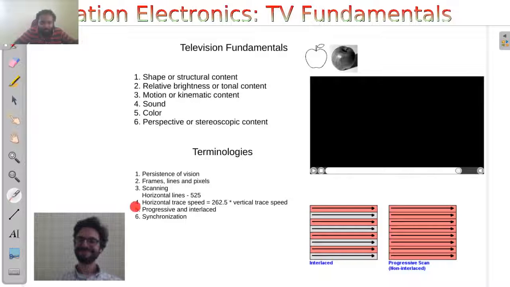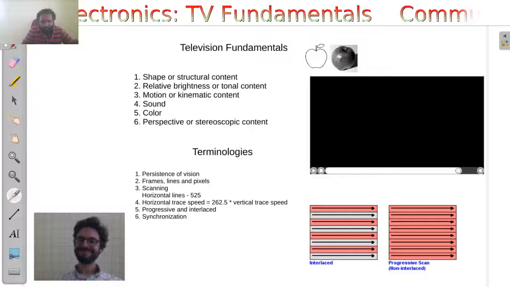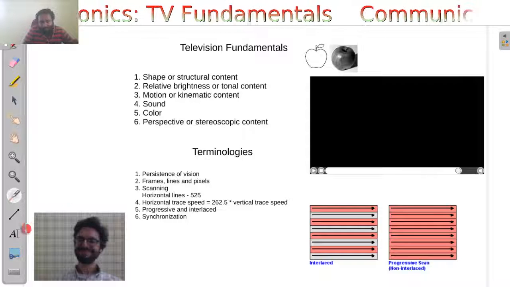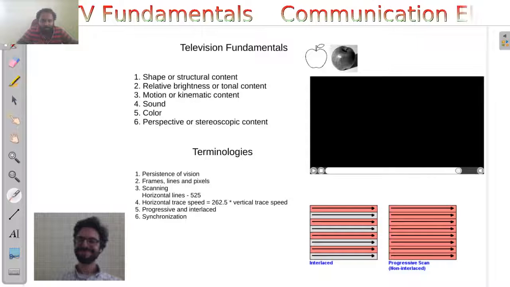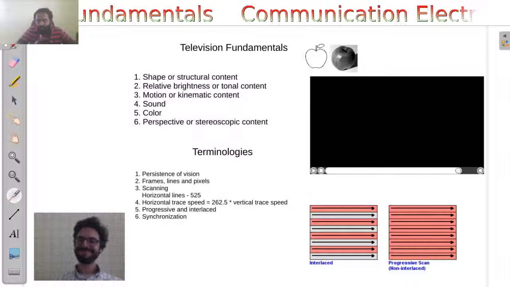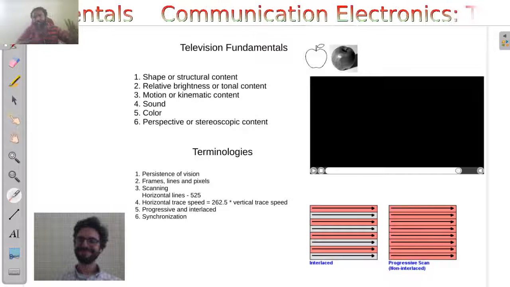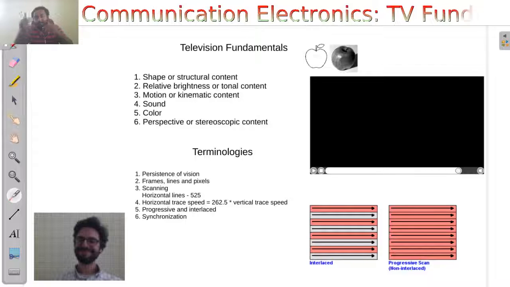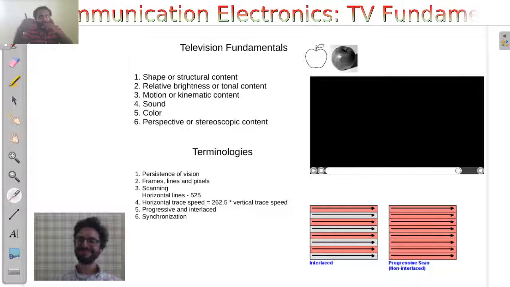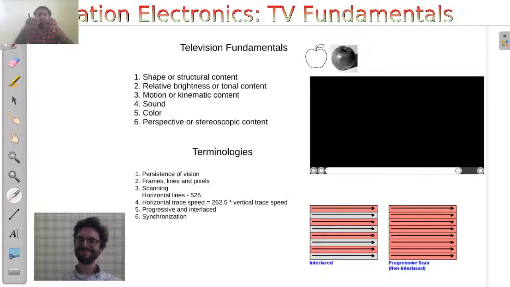These informations are transmitted like that, and after the entire frame is completed, the next frame is taken and that is also scanned. So the scanning process is happening on both sides, that is at the transmitter side as well as at the receiver side. At the transmitter side, the camera has a sensor array, and the sensor array information is being scanned one pixel at a time, and it is transmitted.